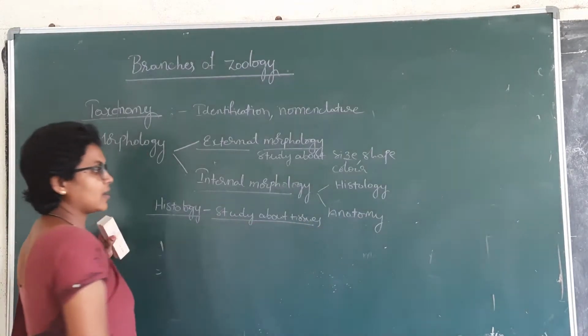Cell organelles we also discuss. What are the cell organelles? Mitochondria is a cell organelle. Endoplasmic reticulum, ER. Ribosomes. Lysosomes. So these are all the cell organelles. Go through the cell and study about the cell. This is cell biology.